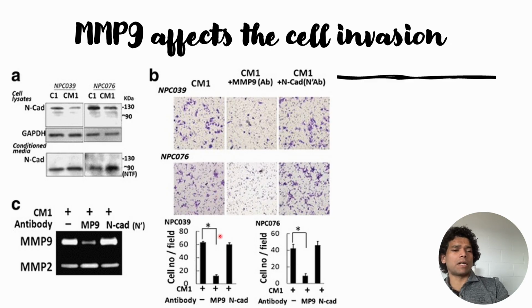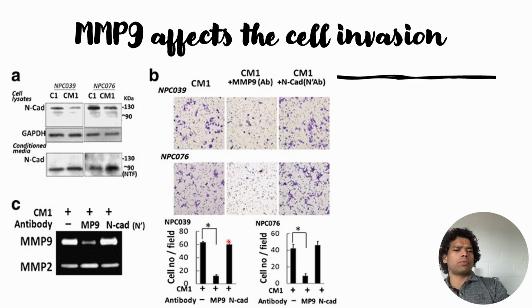These results are quantified at the bottom of panel B, where the control also shows cell invasion, because in the control case both MMP9 and N-cadherin are present. When they used MMP9 antibodies, it neutralizes the MMP9, which leads to diminished cell invasion, because MMP9 is not able to play its role in triggering cell invasion.